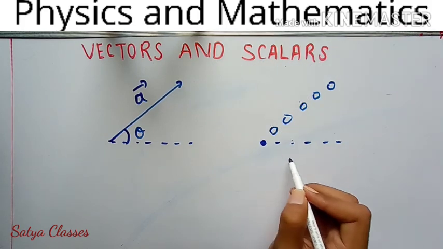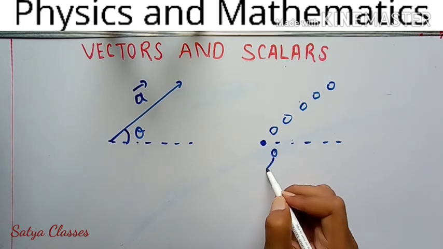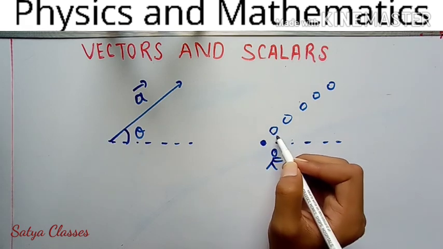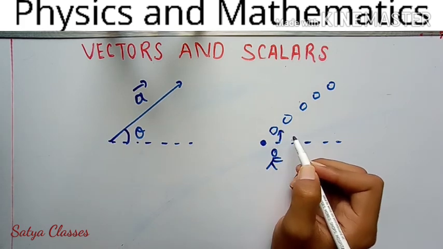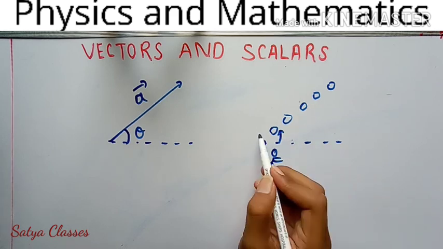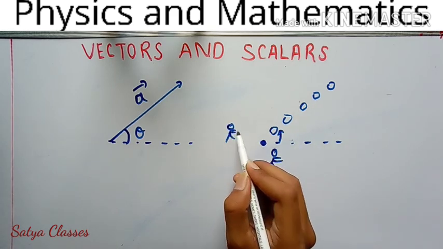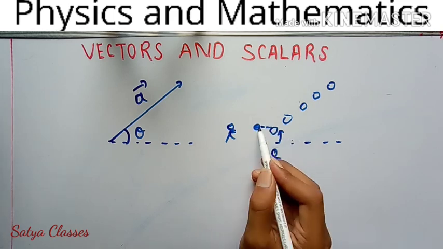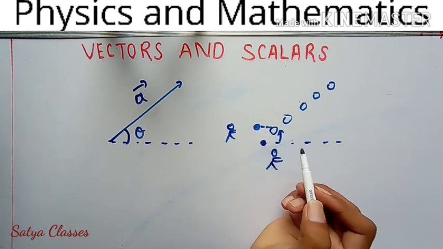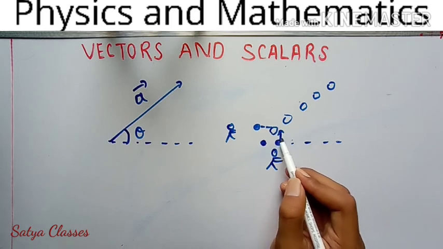Now you are standing here looking at the ball. You can tell that the ball is ahead of you. Now what about the person standing here? They will tell the ball is in this position, and you will tell the ball is in this position.